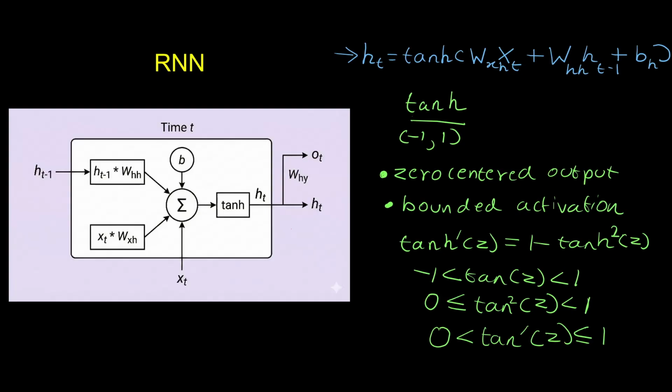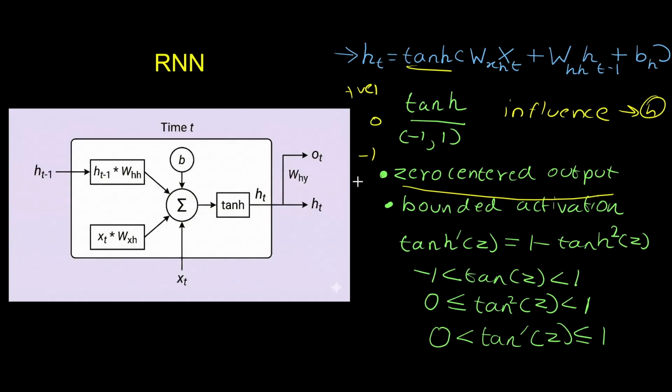So let's talk about why we use the Tanh activation function in RNNs. Here we have the Tanh activation function being used. We use this mainly for these reasons. We have zero-centered output. What does this mean? Tanh output ranges from -1 to 1, where -1 is the lowest, 1 is the highest, and the center is 0. This is important to represent the influence in the hidden state. What do I mean by that? It can have positive influence or negative influence in the hidden state.